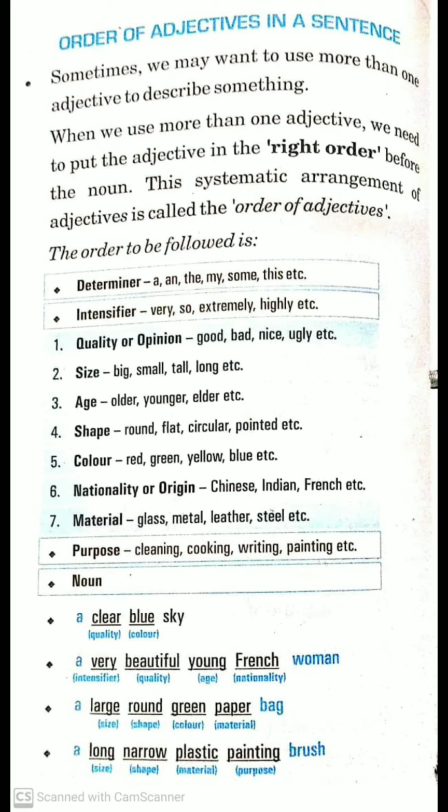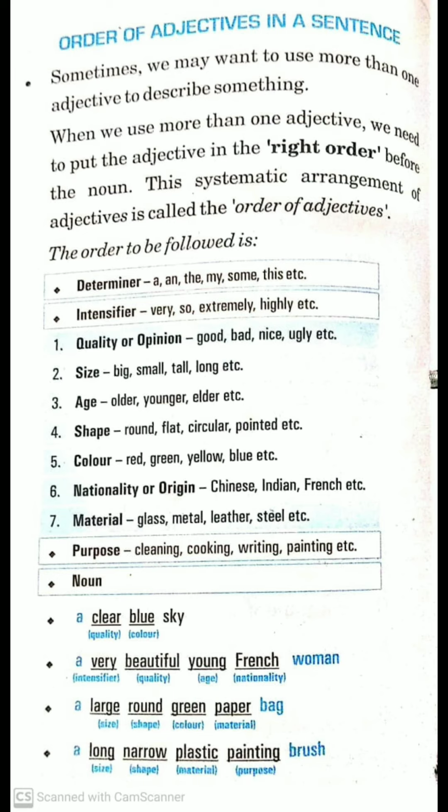But when we are using more than one adjective, it is very important that the order of the words should be correct. So what is that right order? Before the noun, the systematic arrangement of adjectives is called the order of adjectives. You can see this table. You have to learn this table.